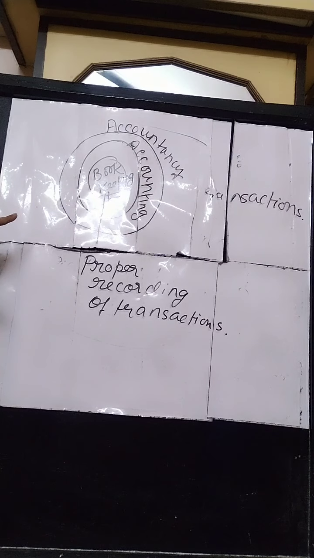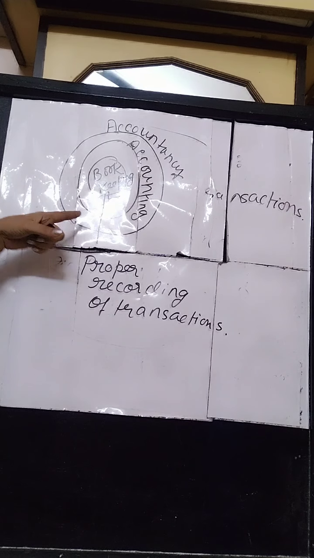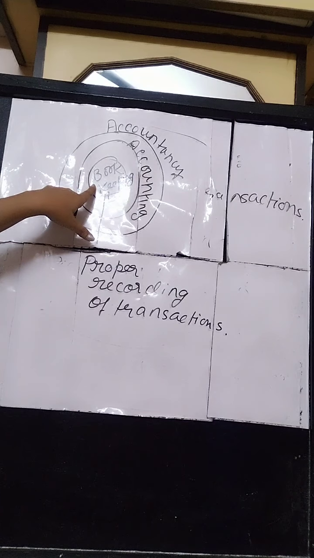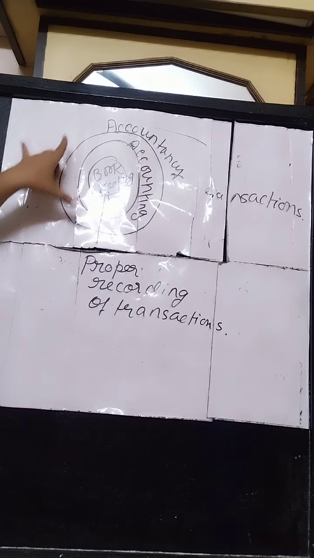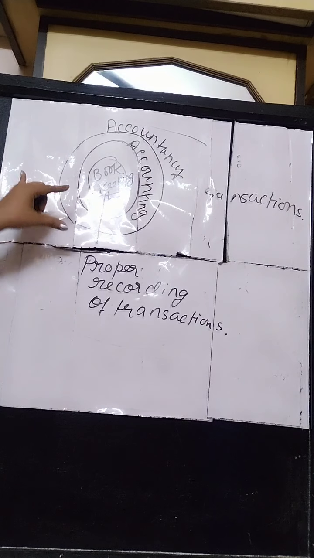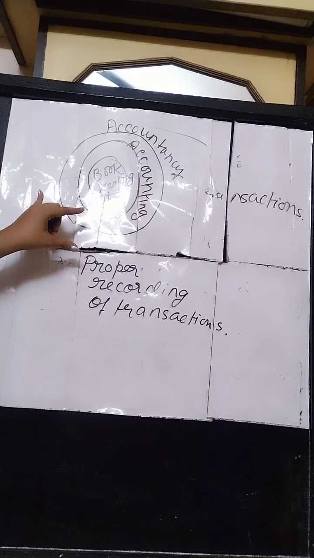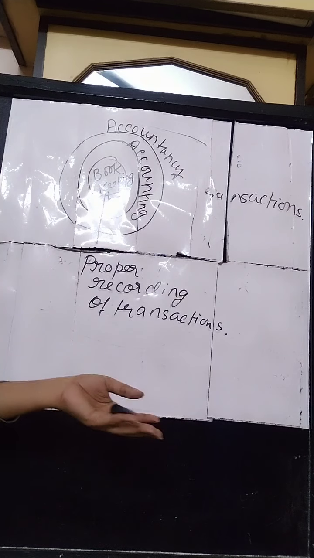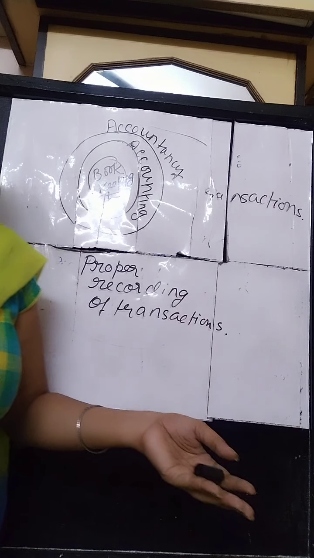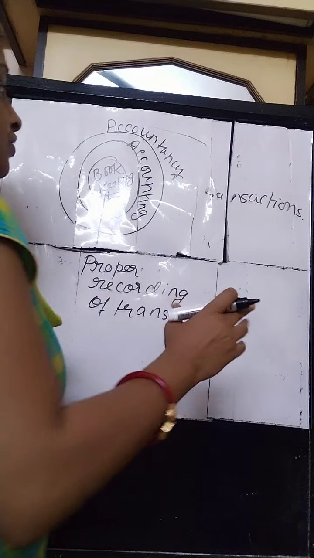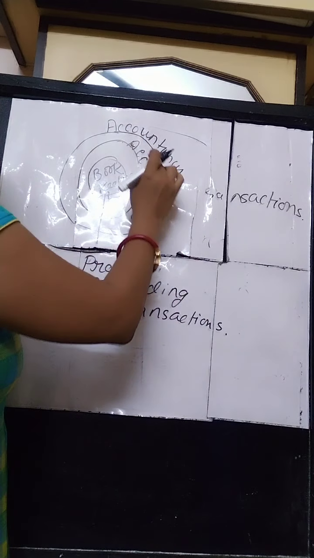After this, we come to the next difference. Bookkeeping is prepared by junior staff, whereas the work of accounting is prepared by senior or experienced staff. A bookkeeper may not require a higher level of knowledge than an accountant, but an accountant must have higher knowledge because he is related with accounting.